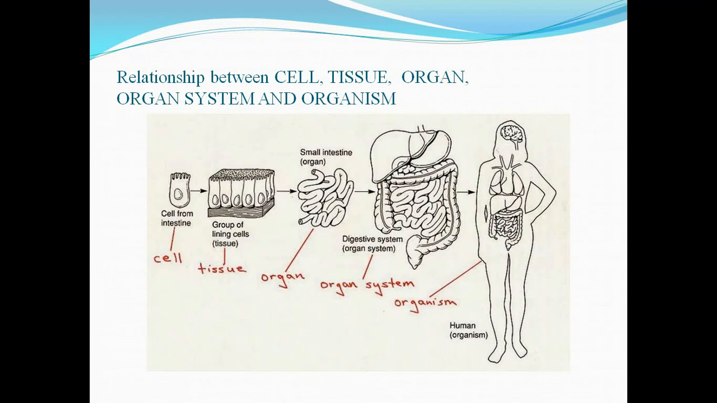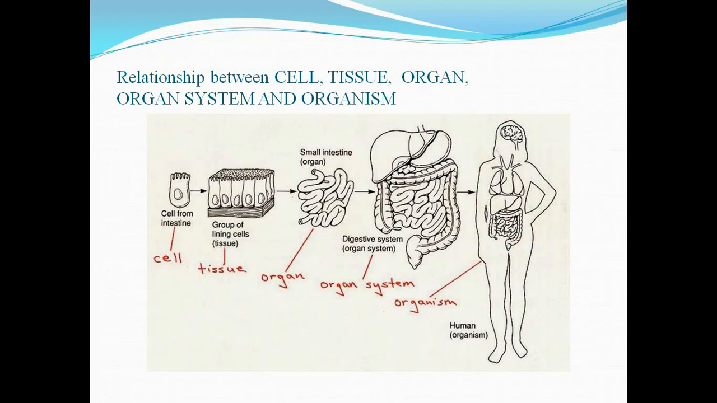Now many tissues together make up an organ, as you can see in the picture. Different organs combine together, start working in a coordinated manner, and form an organ system. And many organ systems in a body make an organism.